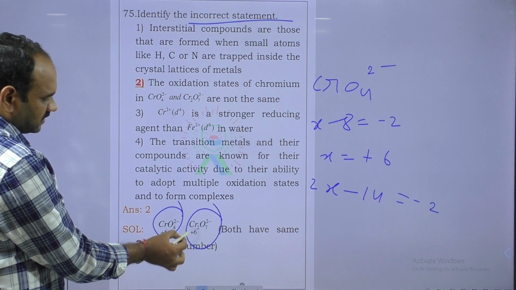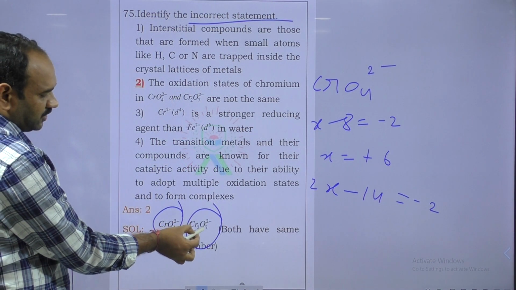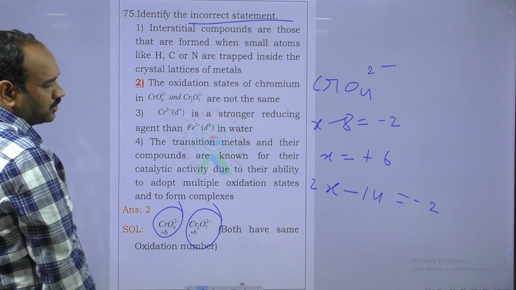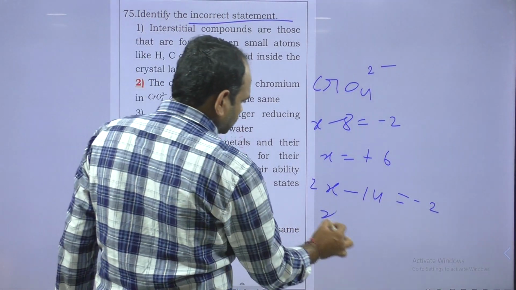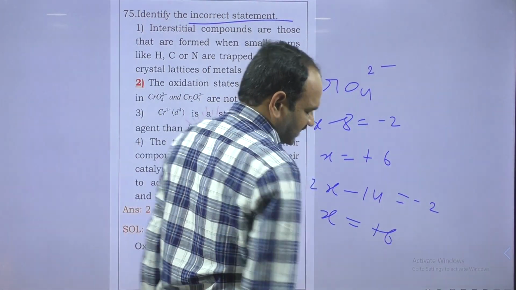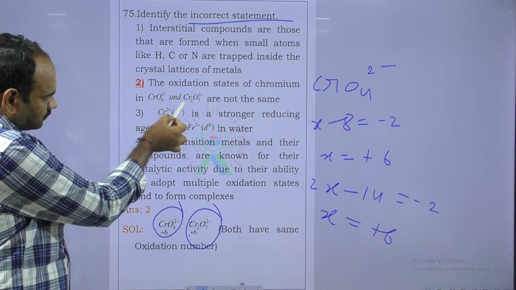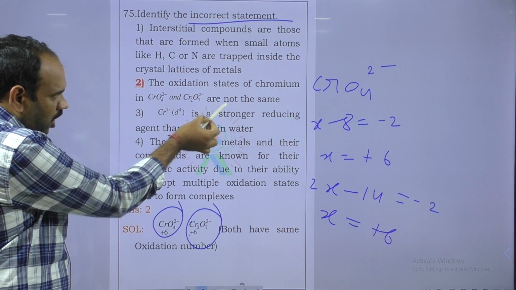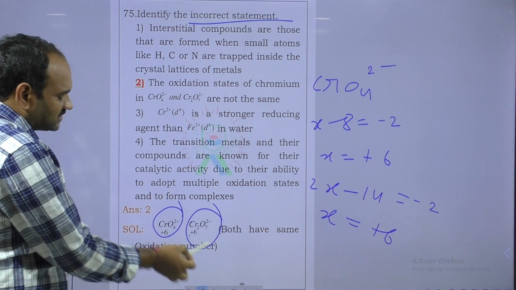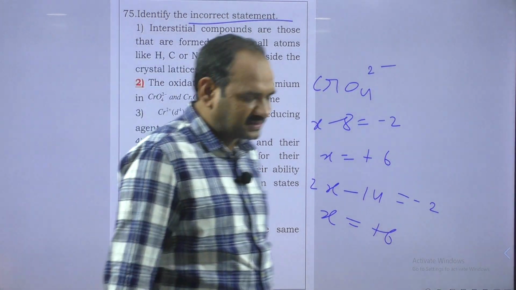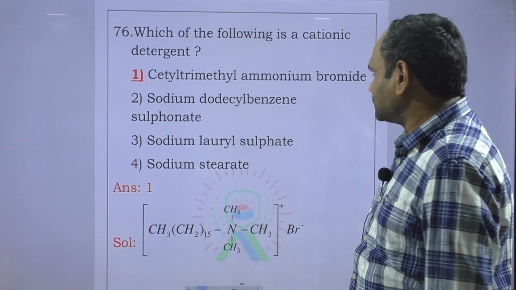Here 2 chromiums, 2x, 7 into minus 2, 2x minus 14 equal to minus 2. That's why x equal to plus 6. In this, it is given both are not the same oxidation state. Here both are the same oxidation state. That's why that statement is a wrong statement. Next question.